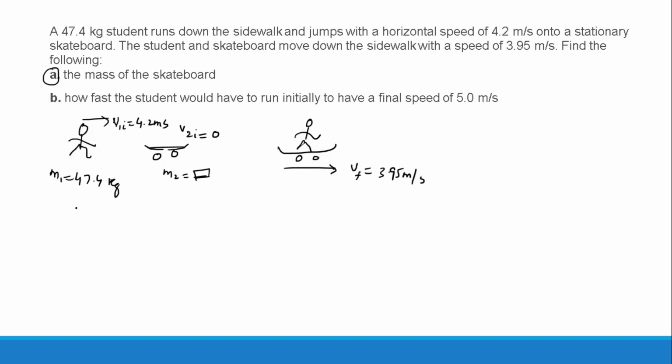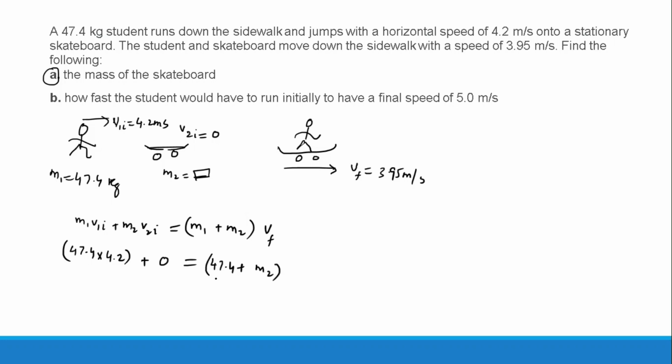So I am going to use perfectly inelastic collision. We know that m1 v1i plus m2 v2i, for a perfectly inelastic collision, will be m1 plus m2 times vf. Substituting all the values, m1 v1i is 47.4 times 4.2, whereas v2i is 0, so I will put 0. Then 47.4 plus the unknown m2, times vf, which is 3.95.